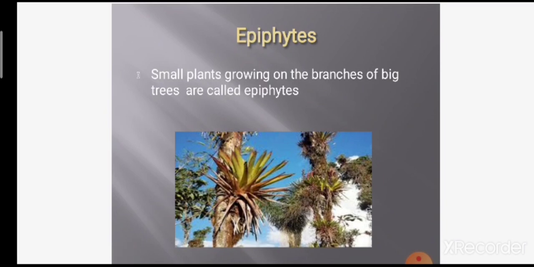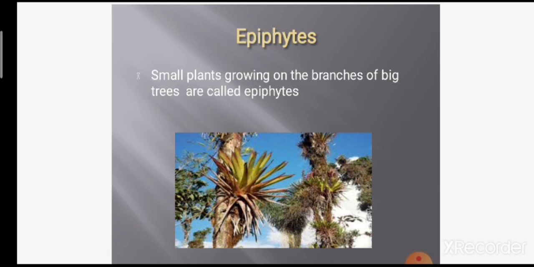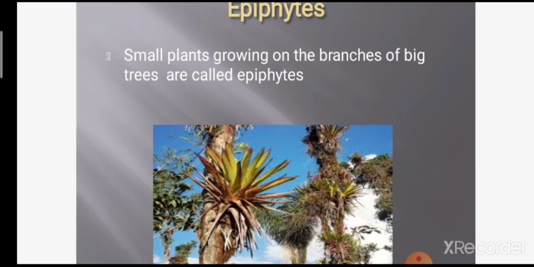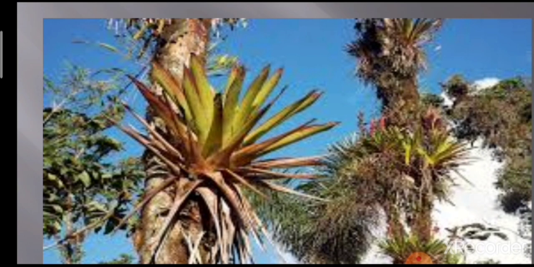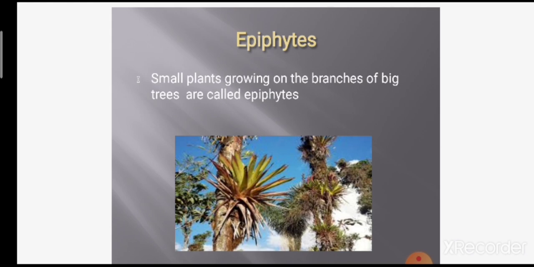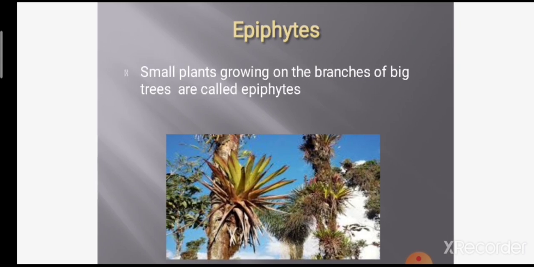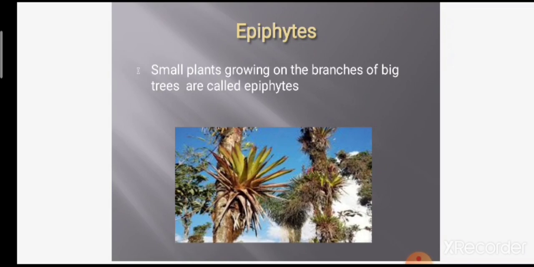Next, we will go for another plant. That plant is called epiphytes. What is it called? Epiphytes. These are small plants growing onto the branches of big trees. Suppose there is a big tree. Onto the big tree, there is a plant. This plant is called an epiphyte. It is very important. What is an epiphyte plant? Small plants growing onto the branches of big trees are called epiphytes. This is one kind of plant.